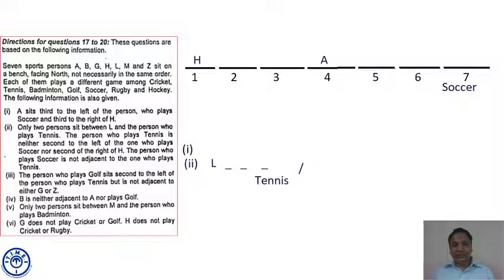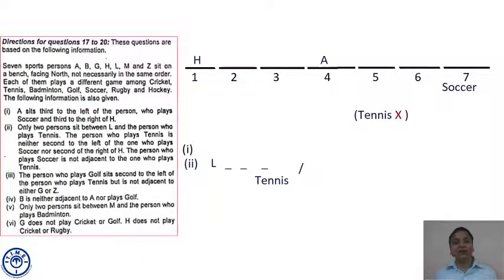Further he says, the person who plays tennis is neither second to the left of the one who plays soccer. Second to the left of the one who plays soccer is not tennis. Soccer is at seat number 7. Its first left is seat number 6. Its second left is seat number 5. That means whosoever comes at seat number 5 cannot play tennis.